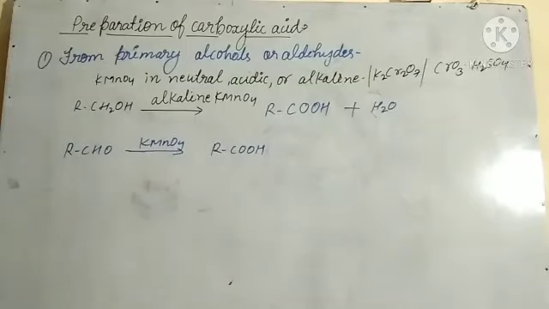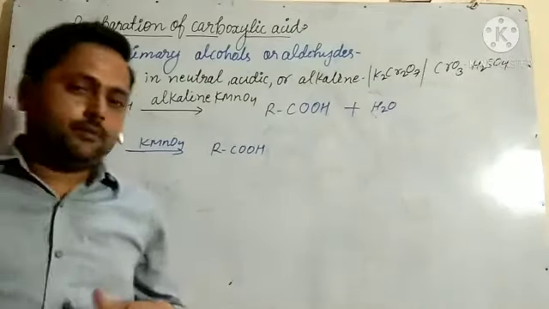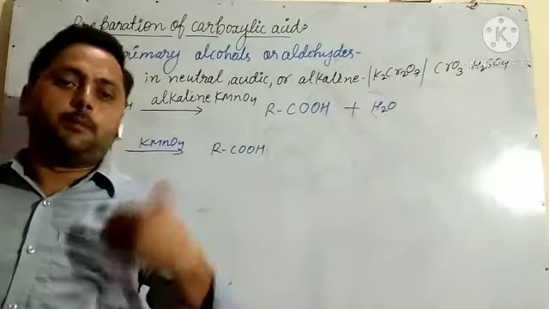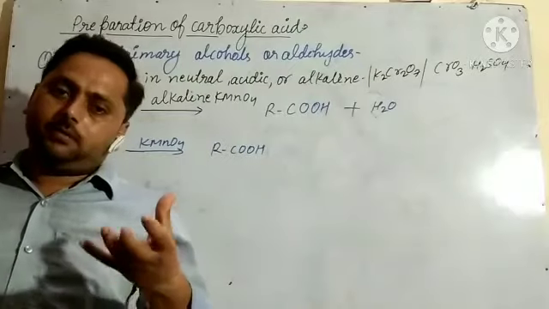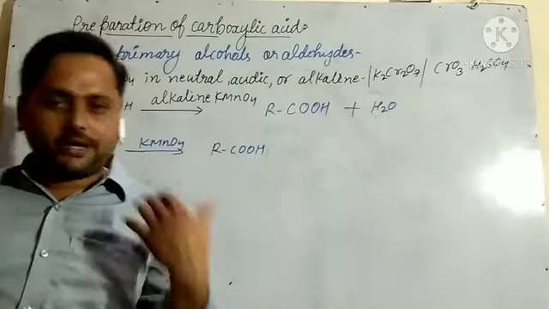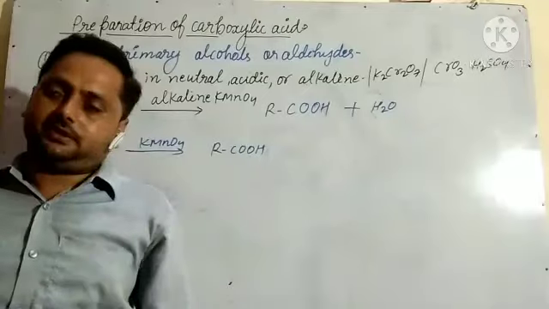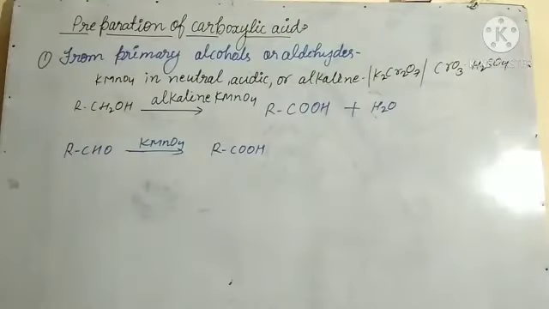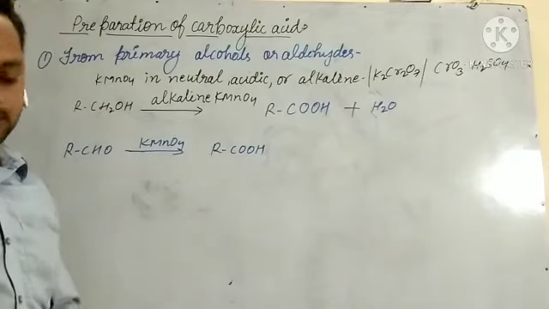Next topic is preparation of carboxylic acid. Carboxylic acid can be prepared by a number of methods, but the few methods given in your book we will discuss here. So first is from primary alcohols or aldehydes.